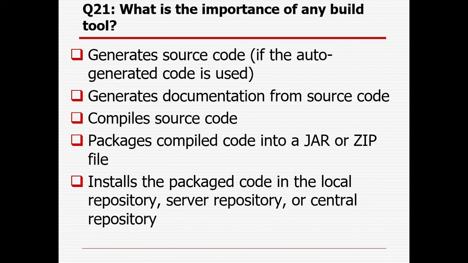What is the importance of any build tool? Whenever we are discussing the build tool, some important key features should be there. Otherwise, why are we using the build tool? We can use normal Eclipse, right? But with the help of build tools, we can generate source code, including auto-generated code. We can generate documentation from the source code. We can compile source code. We can package compiled code into a jar or zip file. We can install the packaged code into the local repository, server repository, or central repository.